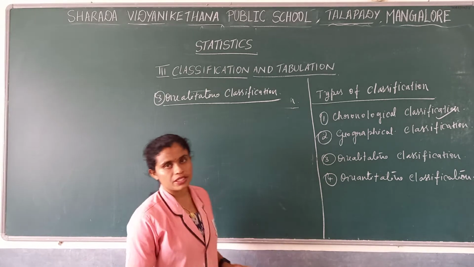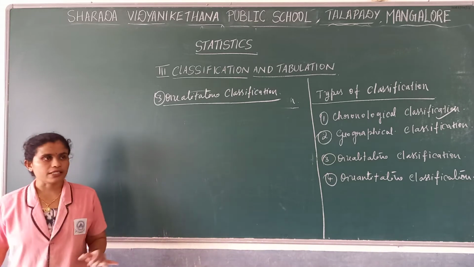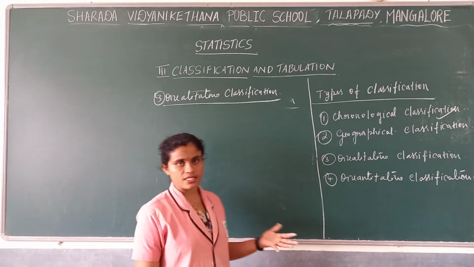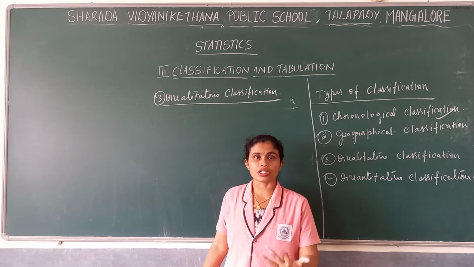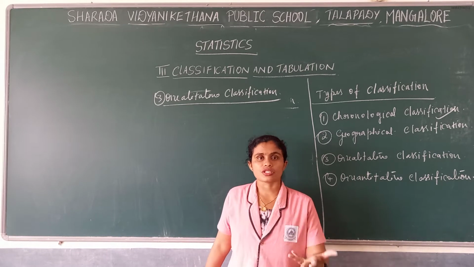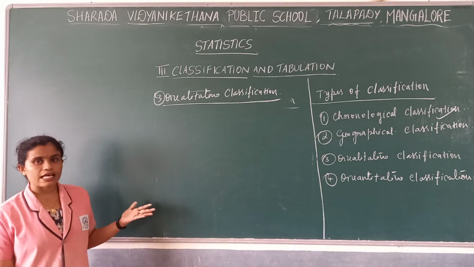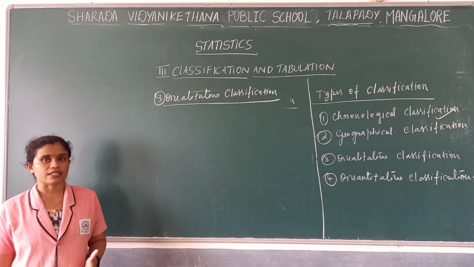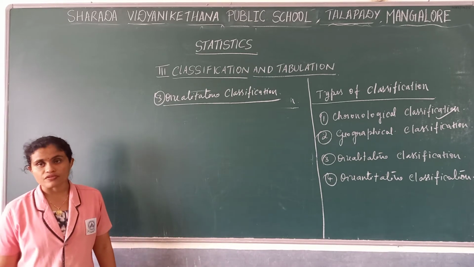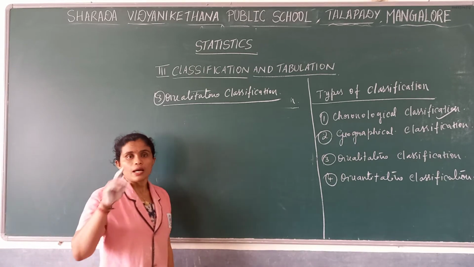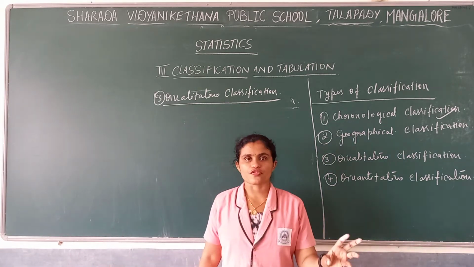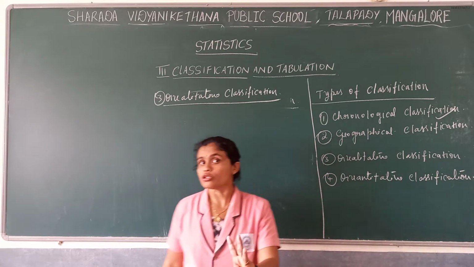What are the qualitative characteristics? It is like beauty, skin color, intelligence, gender. These are the qualitative characteristics. So if we classify based on the qualitative characteristics, we call it qualitative classification.